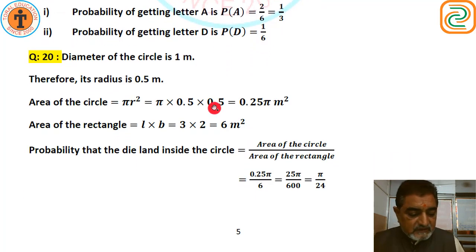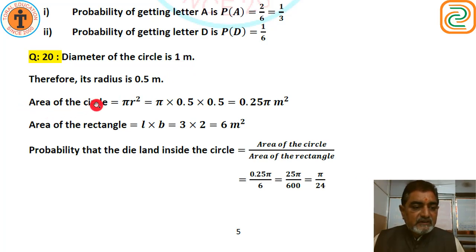Now the figure is given. Suppose you drop a die at random on the rectangular region shown in figure 15.6. What is the probability that it will land inside the circle with diameter 1 meter? The circle has diameter 1 meter. So in this case we have to find out the areas of the rectangle and circle. Its radius will be 0.5 meter because diameter is 1 meter, 1 upon 2, that is 0.5.